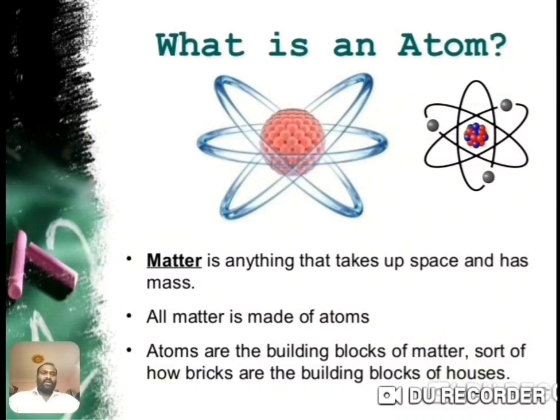So, what is an atom? Matter is made up of atoms, we know. Matter is anything that takes up space and has a mass. So, atoms are the building blocks of matter, sort of how bricks are the building blocks of houses. How does the name come from atom? Atom comes from the Greek adjective atomos, that is indivisible, and this word we can say the atom.